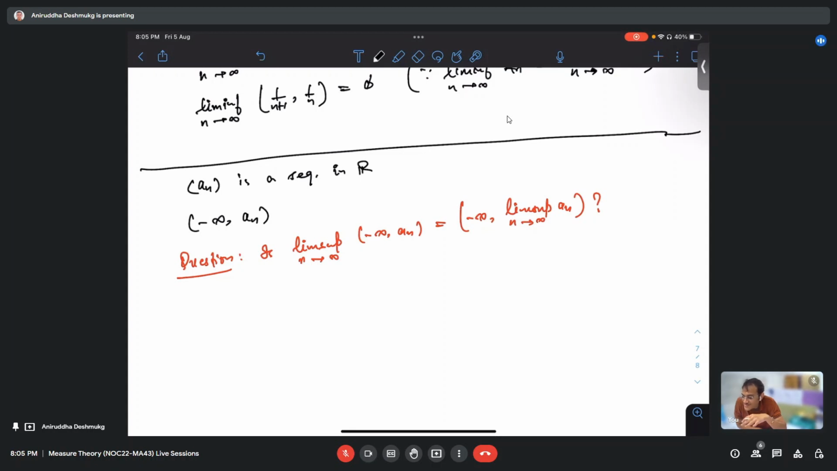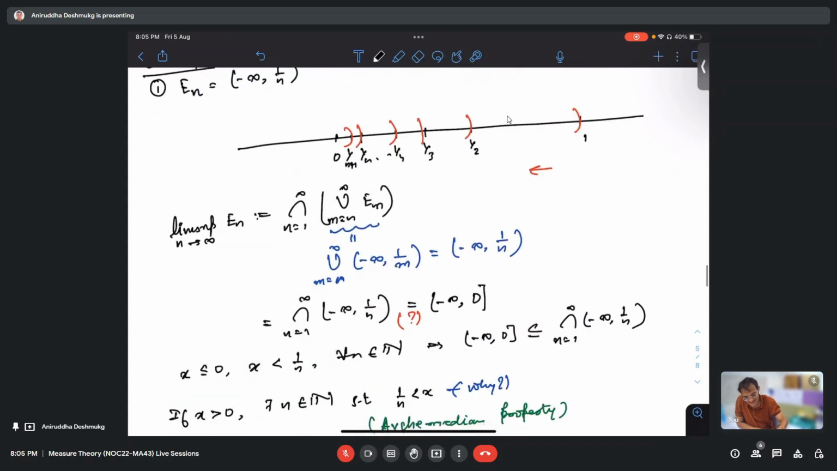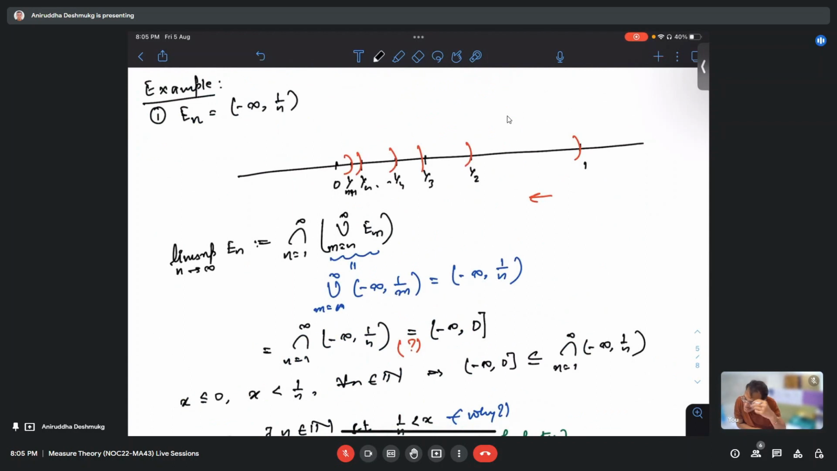See, we have seen something of this type, the very first example. Let us go back. Is a_n an increasing sequence or decreasing sequence? No, a_n is any sequence. You don't know whether it is increasing or decreasing.